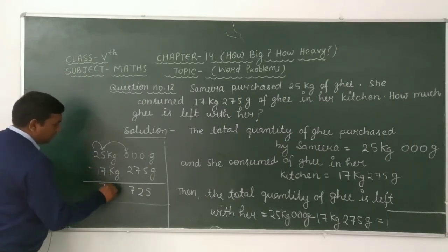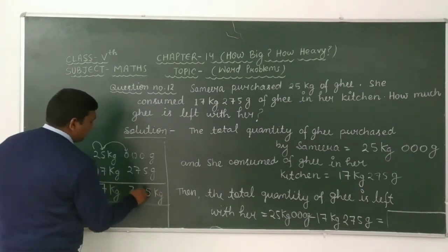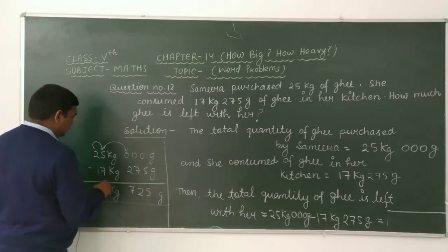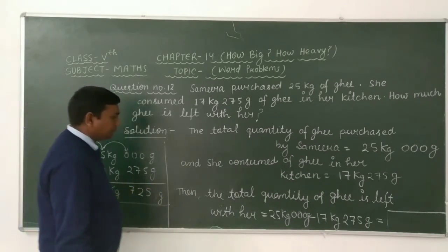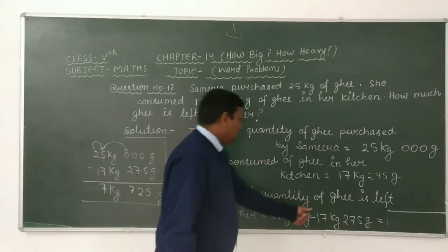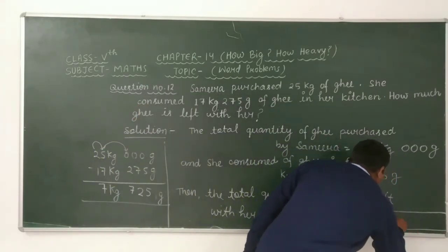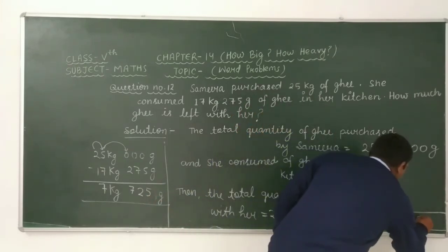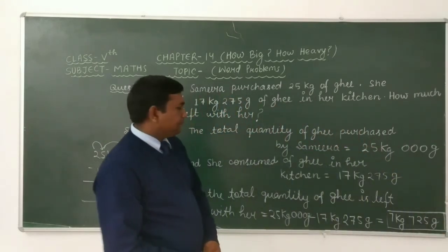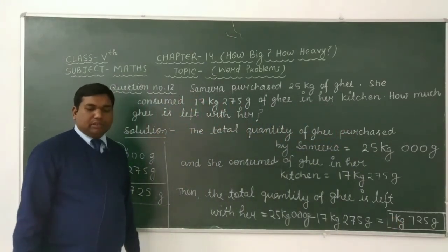It means that it cancels out. After subtracting these we get 7 kg 725 gram. 7 kg 725 gram is left with her. Then here we can write 7 kg 725 gram. This is your answer. If you have any doubt in this question, please ask me on my personal WhatsApp number.